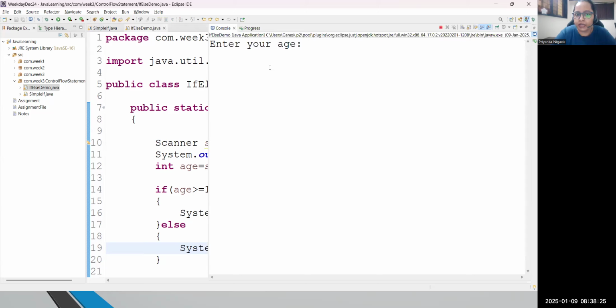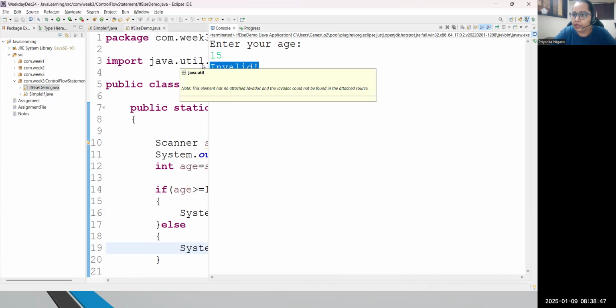So now it is completely dynamic. Suppose I'm writing age, let me write 15. Absolutely what will happen? 15 will be stored in the age variable and it will compare. Is 15 greater than 18? No. Is it equal to 18? No. So it will directly come inside the else block, and whatever statement you have written, you will see in the result. So I'm getting invalid. Correct?